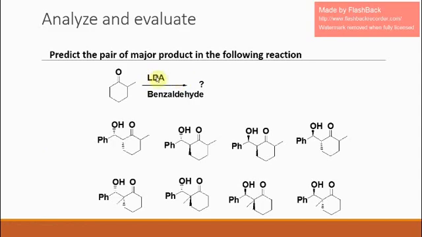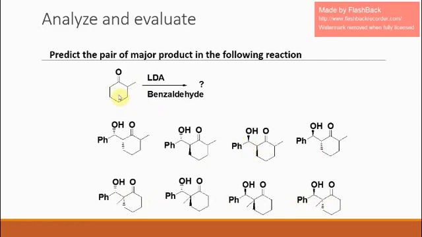LDA is a bulkier base. It will prefer to abstract the hydrogen which is less hindered. This hydrogen is less hindered, so LDA will abstract this hydrogen. Enolate will be formed only this side. If you know that, you can eliminate these 4 options. These compounds can be formed only if this hydrogen is abstracted by the base. Based on this, we can eliminate these 4 options. Among these 4, 2 are possible.